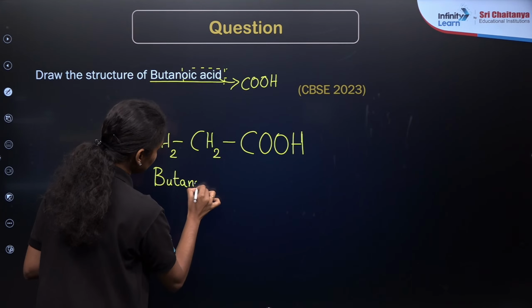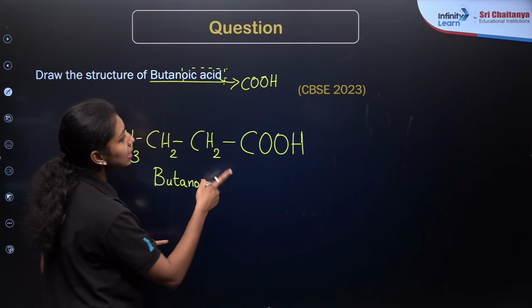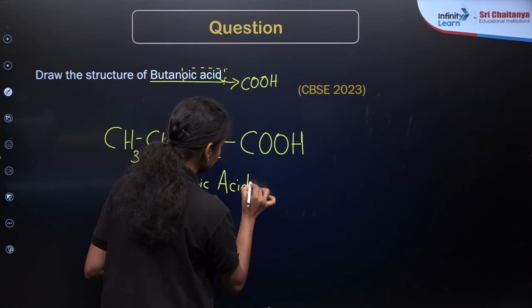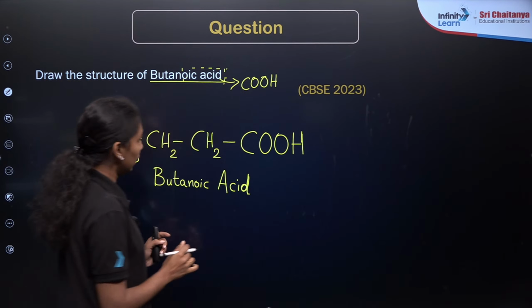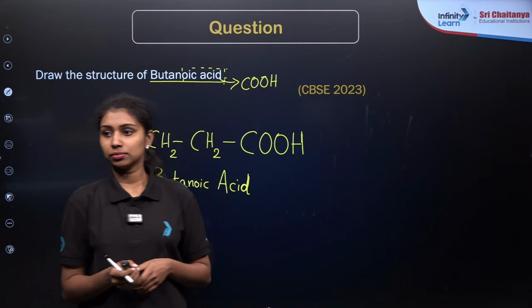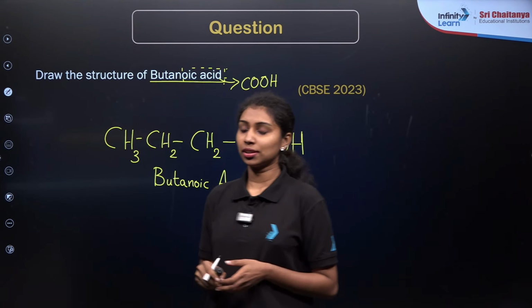This is the latest question from the CBSE 2023. So to draw the structure by using the IUPAC name is also very important. Is there any doubt? Hi Ankush.